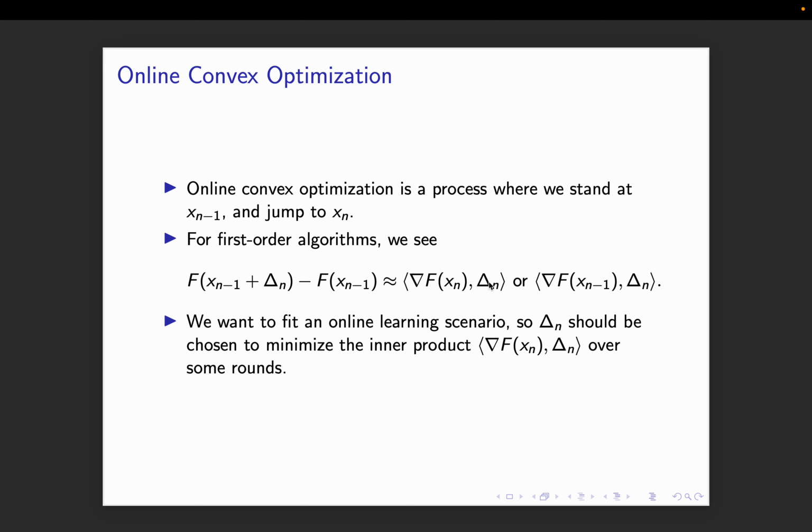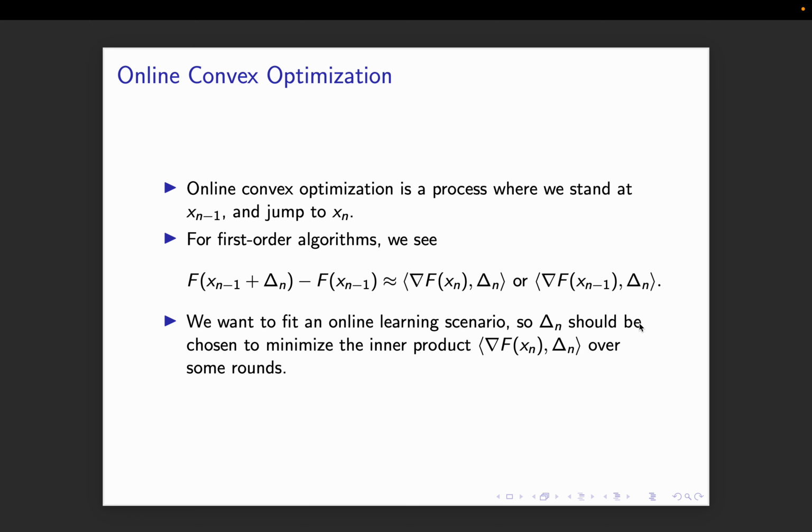We want to pick a delta n such that I am able to minimize it through the future. That's what online learning does, right? We are trying to give vectors such that whatever loss function my adversary returns to me, I can have a small regret, like I'm trying to predict the future.